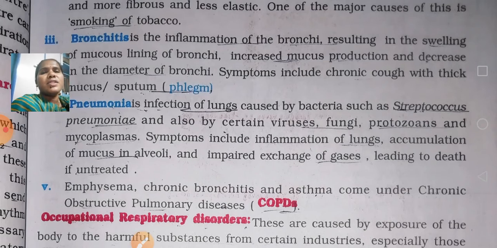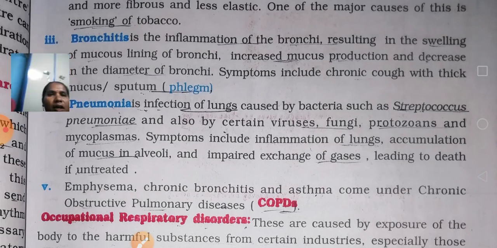What will happen is the patient is unable to breathe properly. The alveoli will automatically collapse, close, and there is impaired exchange of gases, leading to death if untreated. That is the reason I said at the start that pneumonia is a silent killer disease. When there is accumulation of fluids like mucus in the alveoli of the lungs, there may not be a proper exchange of gases like carbon dioxide and oxygen, so some imbalance will be there.